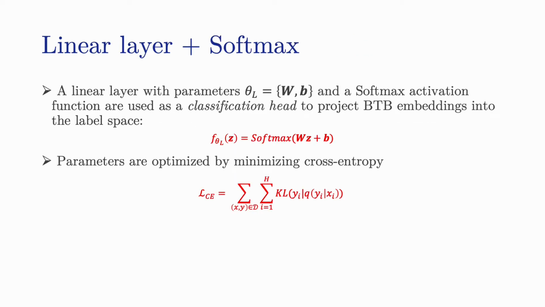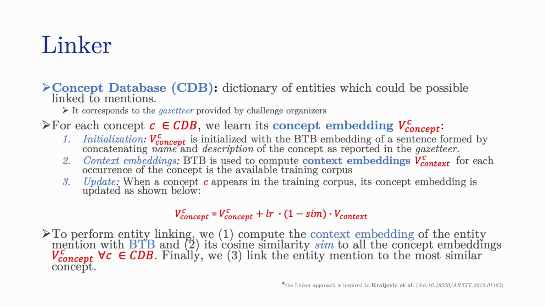Thereafter, a linear layer projects the transformer-based embedding into the label space with a softmax activation function. We have three labels which indicate whether the token is at the beginning, inside, or outside of an entity mention. Model parameters are then optimized by minimizing cross-entropy. In the formula, KL is the Kullback-Leibler divergence between the two distributions, the first representing the ground truth and the second being the output of the softmax function.